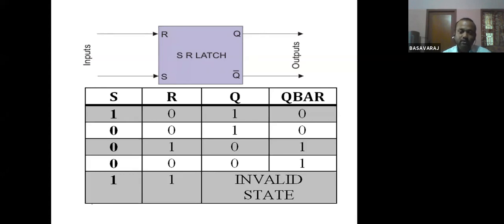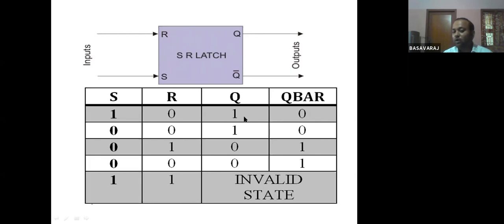So it has two inputs, R and S, and it has two outputs, Q and Q bar. So let us see the truth table here. For example, here I'm making S equal to 1. I want to set the flip-flop. Set the flip-flop means what? Make Q as 1. S is equal to 1 and R is equal to 0. R means reset.